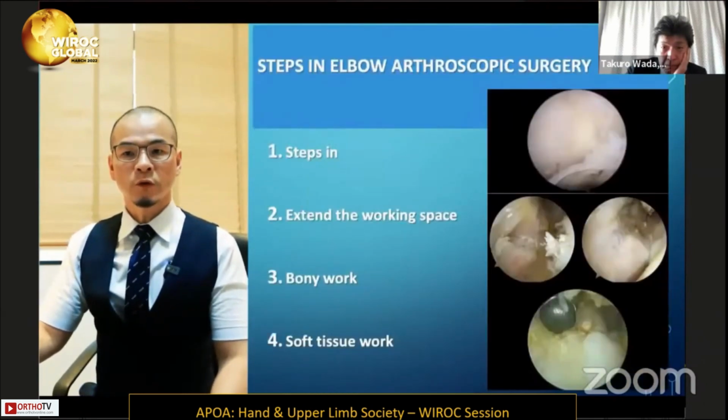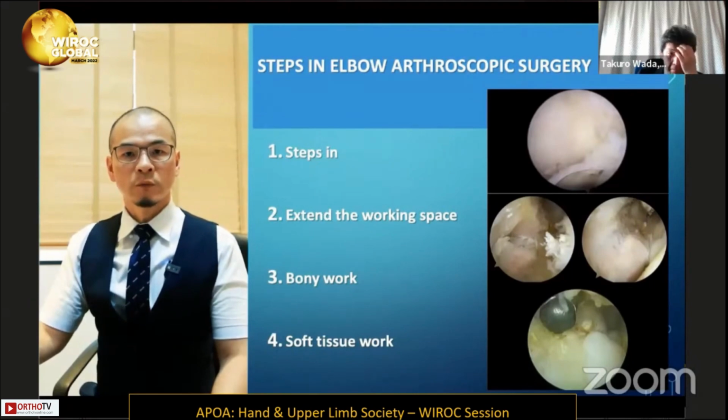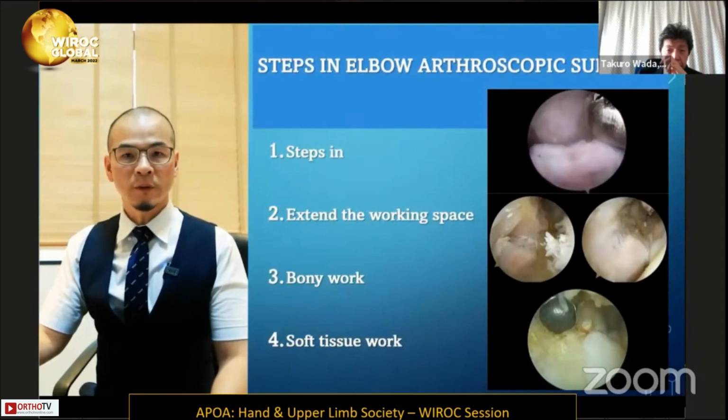Step in elbow arthroscopic surgery is a good guideline for you to do the arthroscopy with steps. It will not make you lose the operation. They have a 4-step inside. This step is recommended by Dr. Otoscope. Number 1, step in.